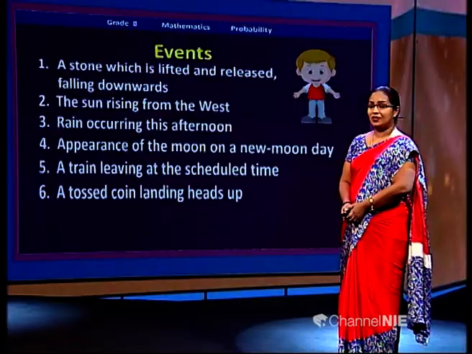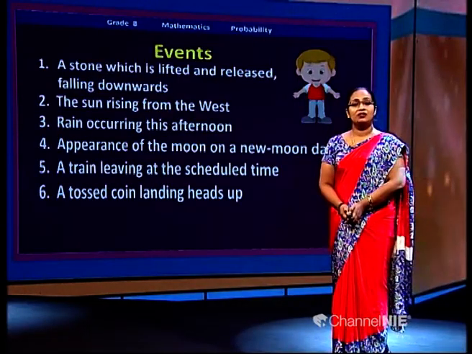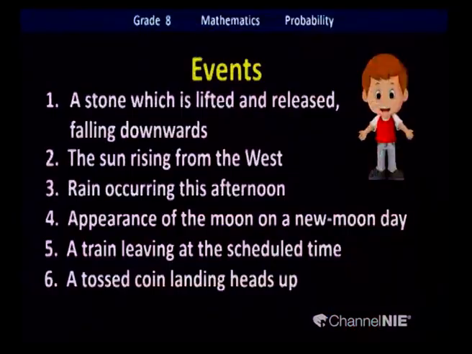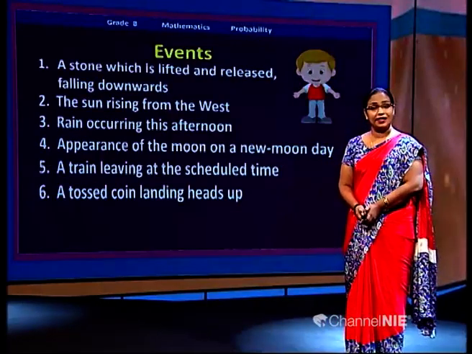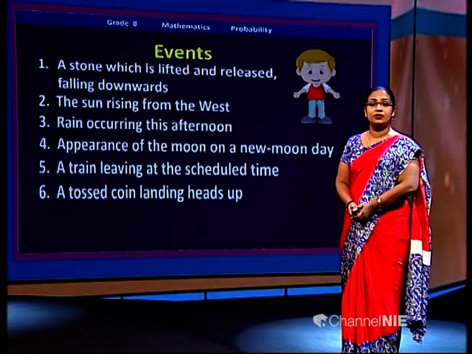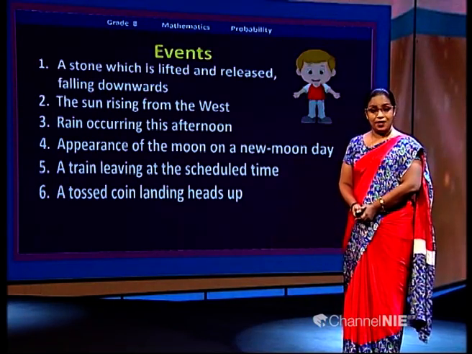The last one: a tossed coin landing head up. What are the outcomes when you toss a coin? Maybe you get head, maybe you get tail. So the expected event is getting head. Until you do that, you don't know what is going to be.